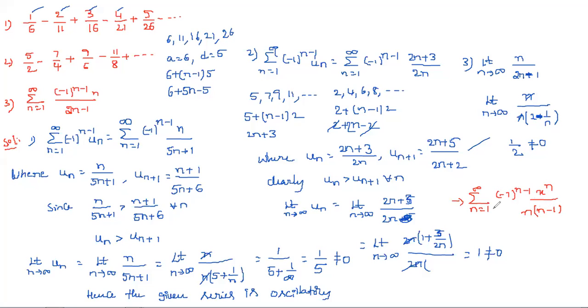Here n into n minus 1, so n starts from 2: summation n is equal to 2 to infinity minus 1 whole power n x power n by n into n minus 1. And here they mentioned the values of x lie between 0 and 1, so 0 less than x less than 1.